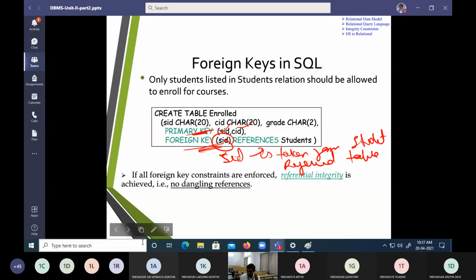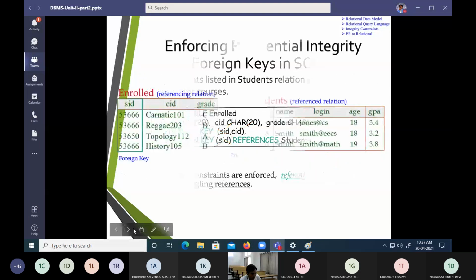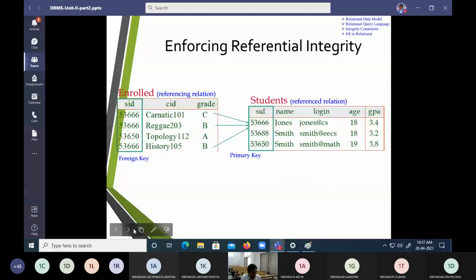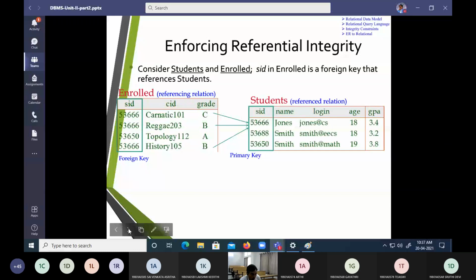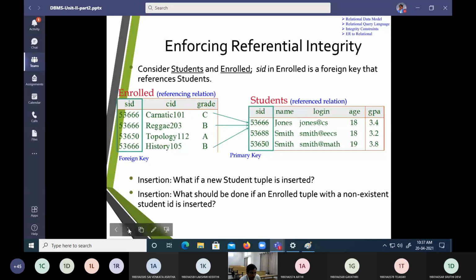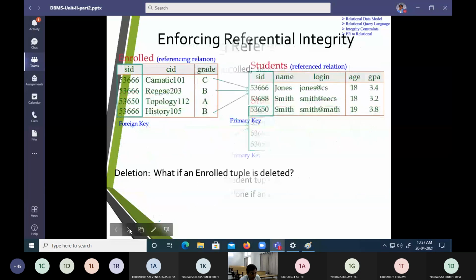So that is what we mentioned. That is all regarding the topic called enforcing referential key constraint.